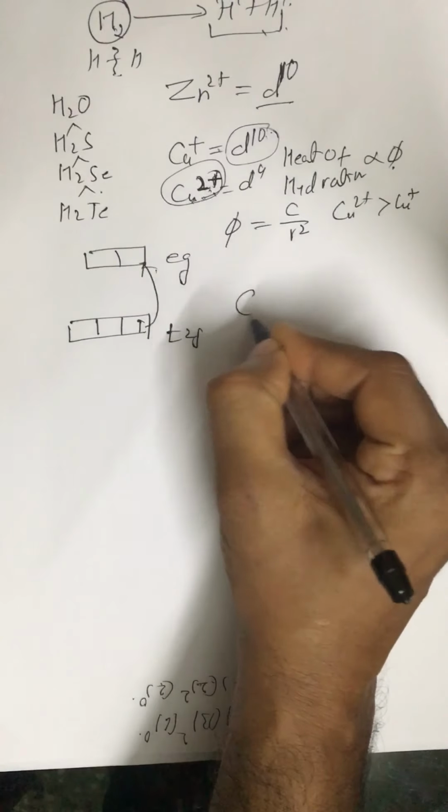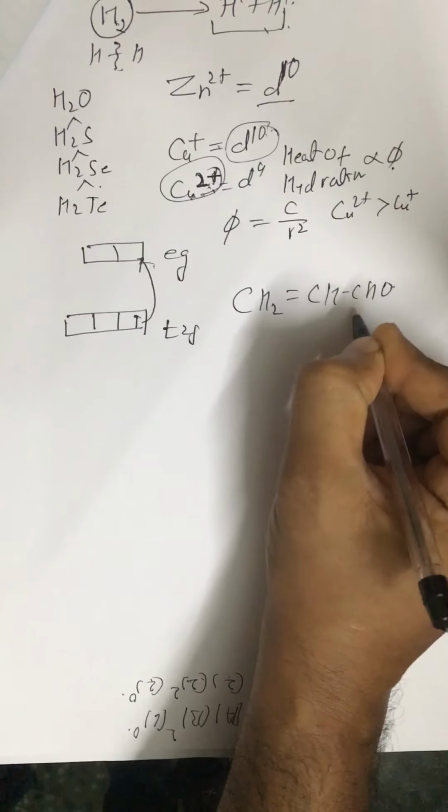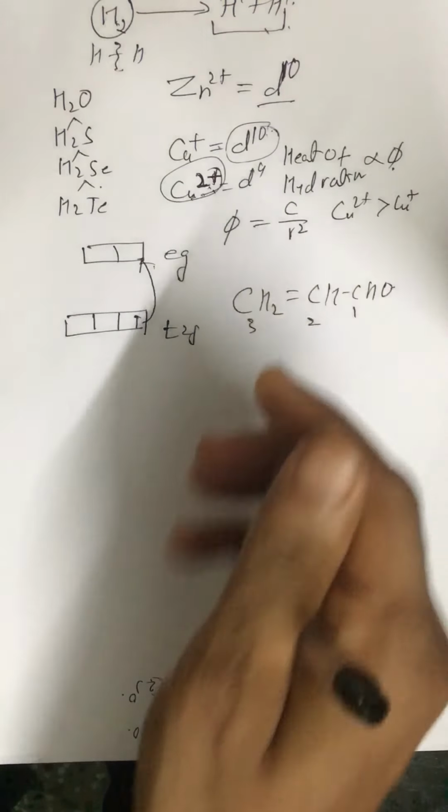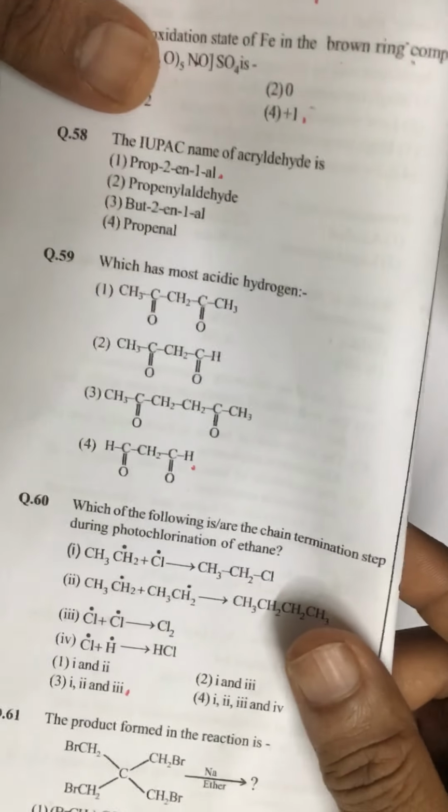Question number 58. Acrylaldehyde is CH2=CH-CHO. This is acrylaldehyde. So it is prop-2-enal. Correct answer is first option.